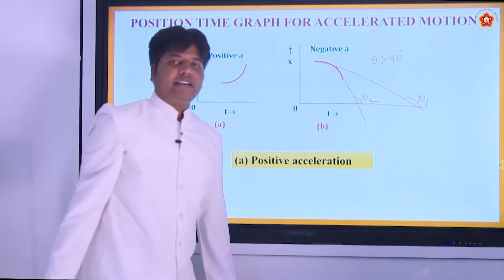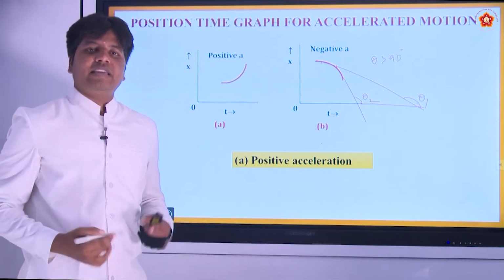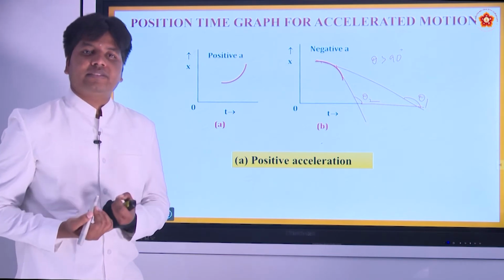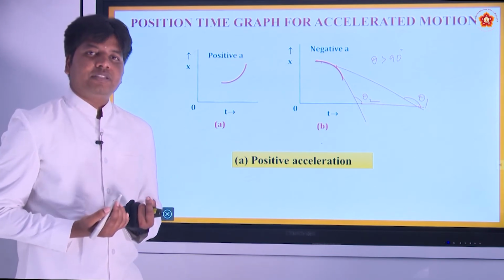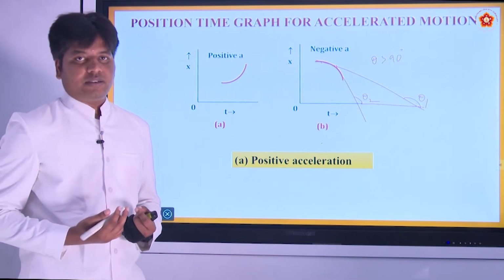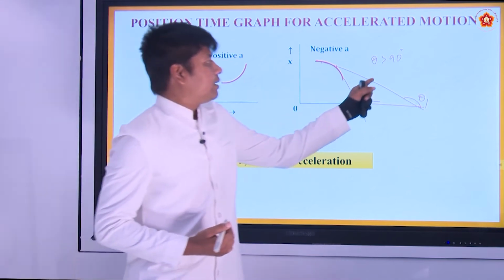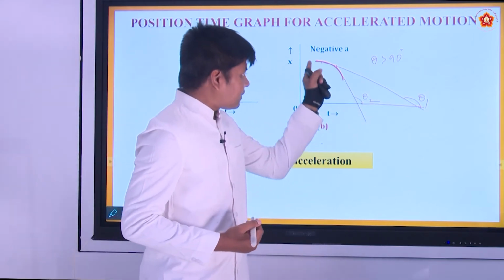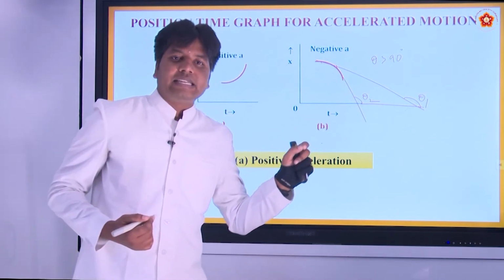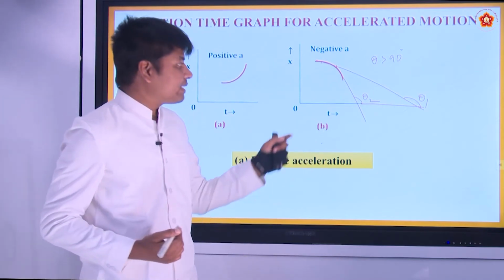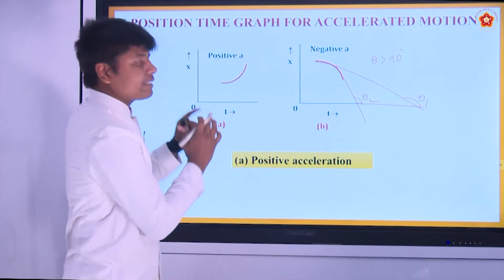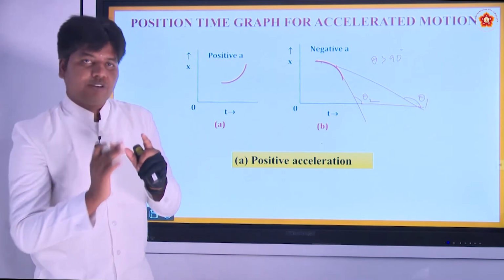When it is greater than 90, you can say it is having a negative velocity, right. The velocity is in the negative direction. That means the change of position, the motion of the body, is in the negative direction. All right. So, here the theta is greater than 0. Now, as you come down, you can see the acceleration is negative, acceleration is decreasing. Okay, we'll discuss it in detail at the end of this session.